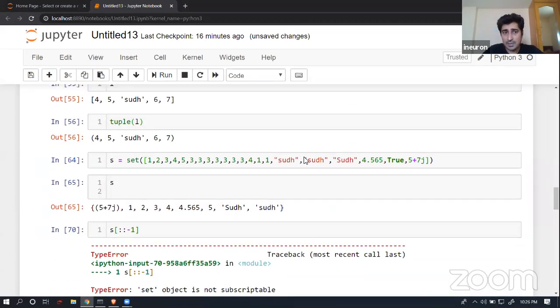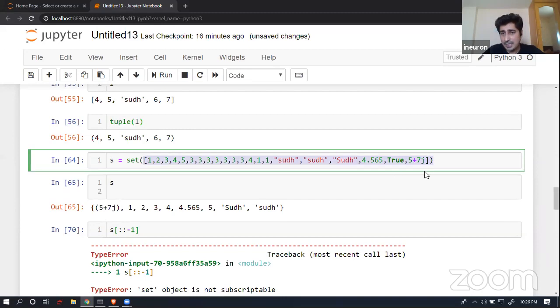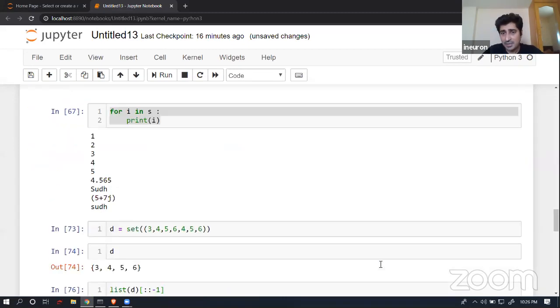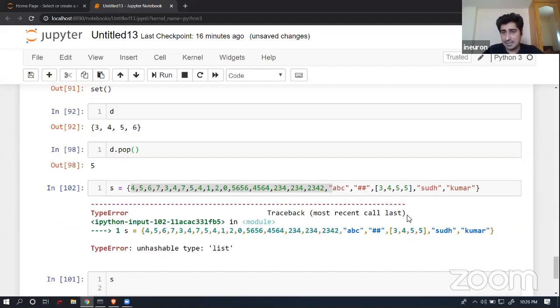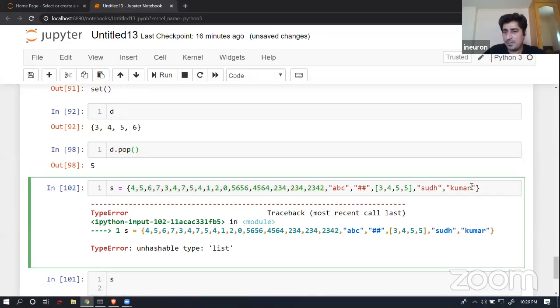So as you can see over here, I was able to pass a unique element inside a set as a function. But here I'm dealing with curly braces. There is a difference. There I have used set as a function and I was trying to pass a list entity. But here, if I'm trying to pass a mixture of elements, this list is not allowed.